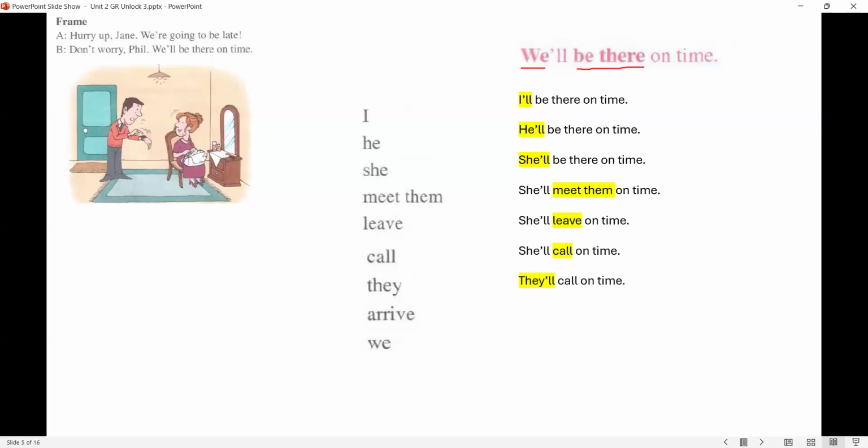They'll call on time. Arrive. They'll arrive on time. We will arrive on time. So in this exercise, we just practice using the contracted form, the short form of will. I'll, you'll, he'll, she'll, they'll, will.